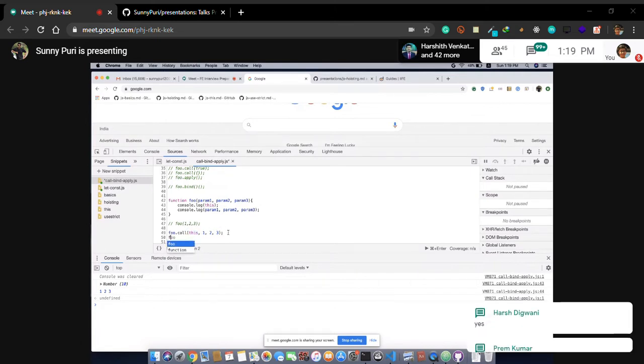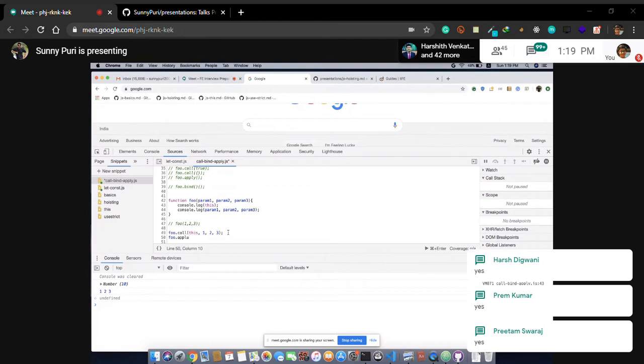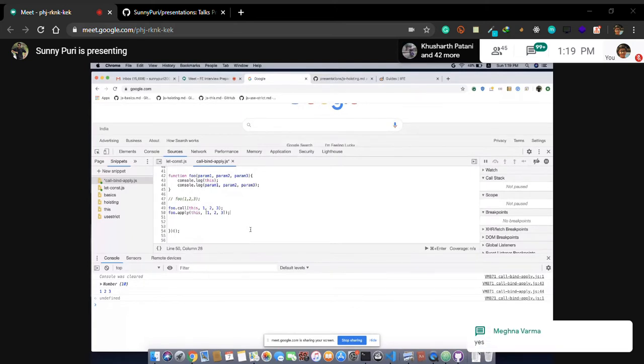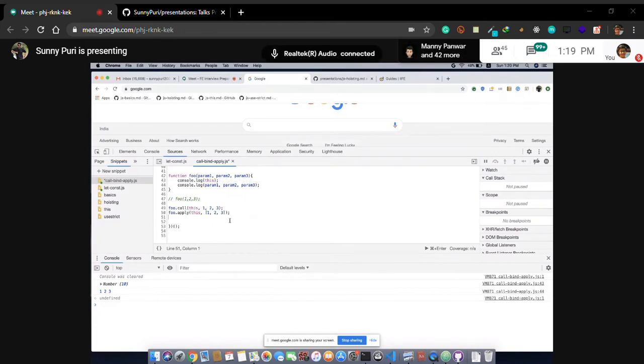Okay. Let's see what is the difference between call and apply. It's doing the same thing, but it will accept the arguments in the form of an array. This is the only difference between call and apply. This is one of the interview questions. What is the difference between call and apply? It's basically a syntax difference. Yes, Bharat, you're right. This is clear? Yes. So let's see what is bind.